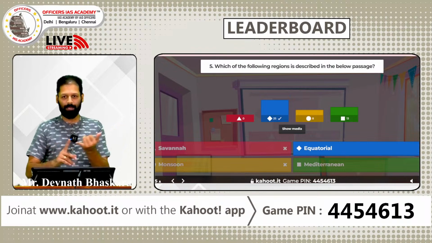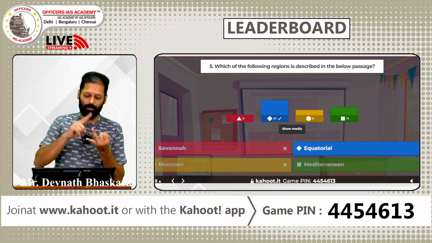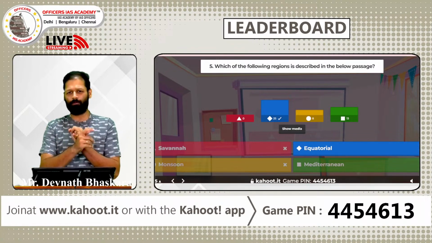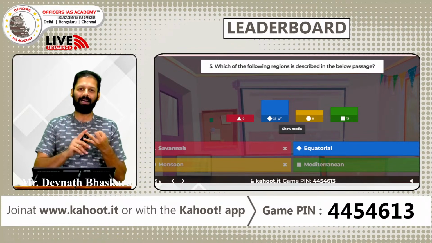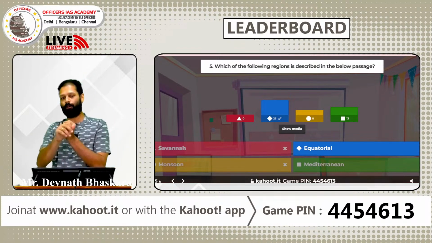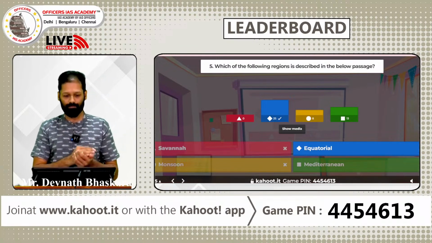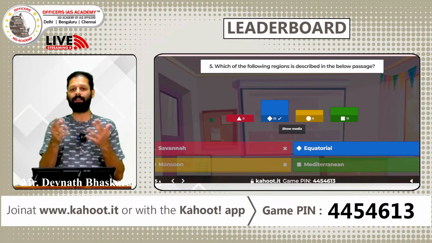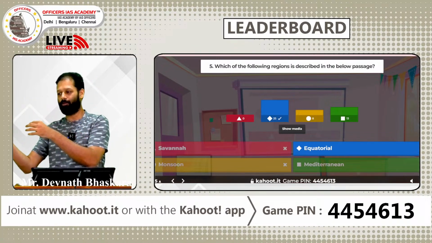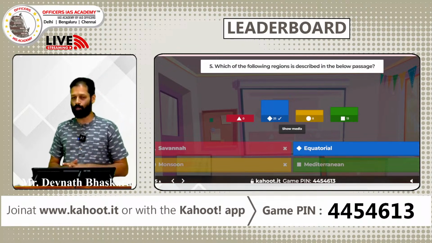It could be a climate type where a description is given in this way, or they could ask about a particular species, mostly a tree species or a plant species, flora or fauna. And they will ask, in which type of forest can you find this species? That kind of a climate or a geography plus environment question will be asked, right? Or they will give a region, a match the following type of question where they'll give a region on one side and the climate type on the other. Every year one question on climate type for sure, right?